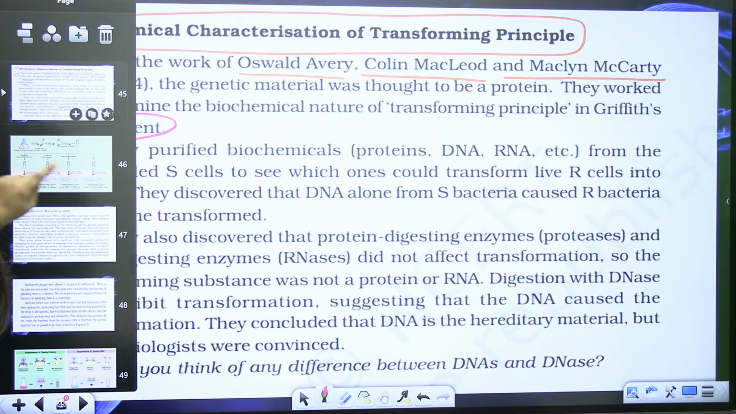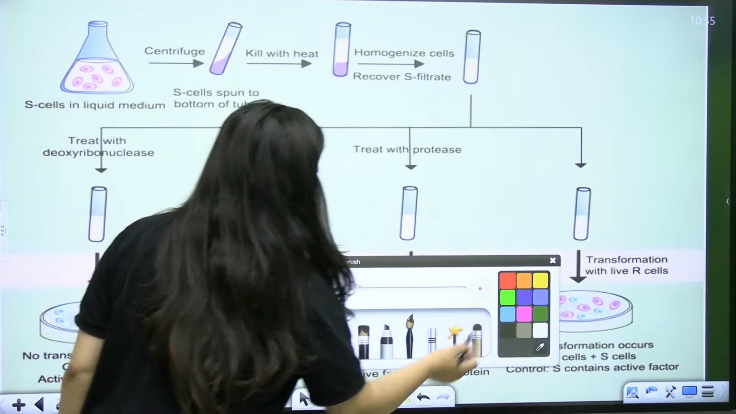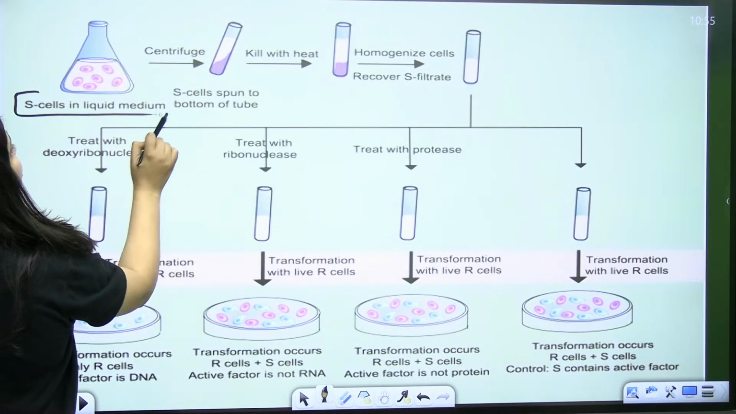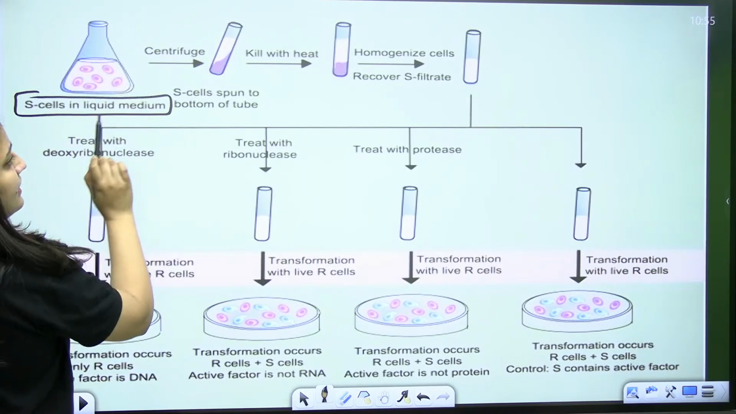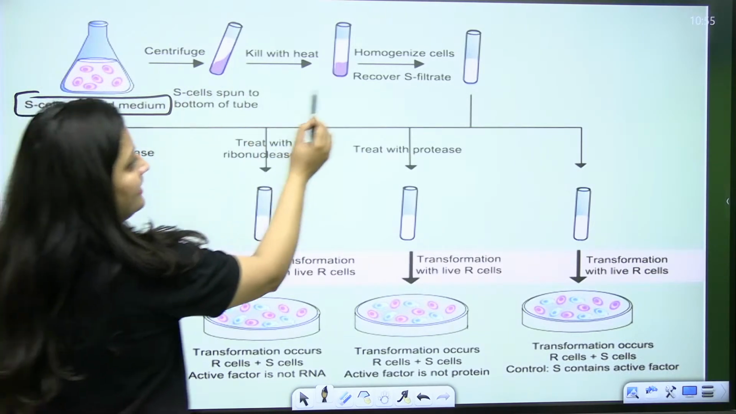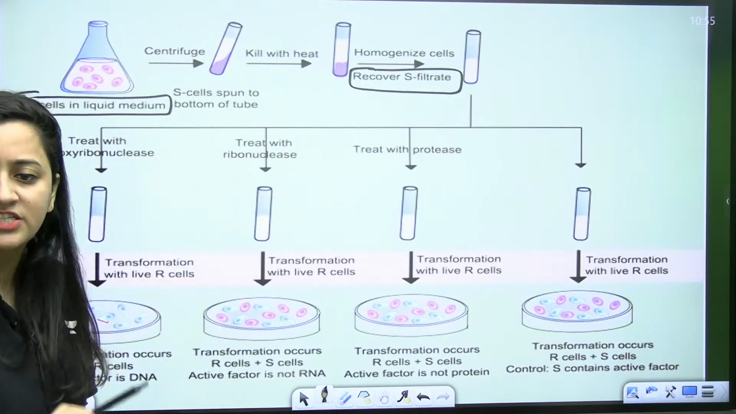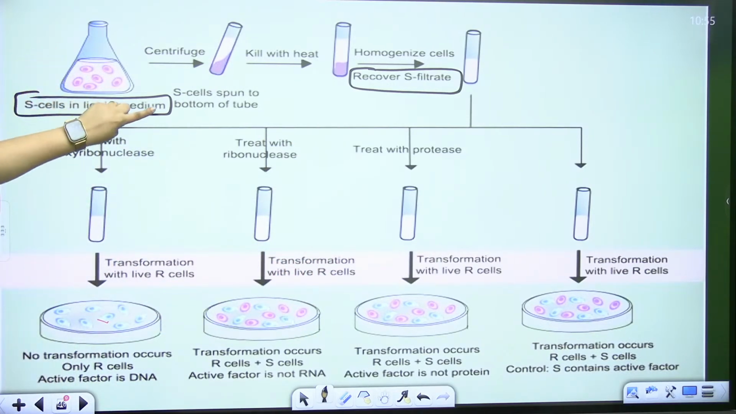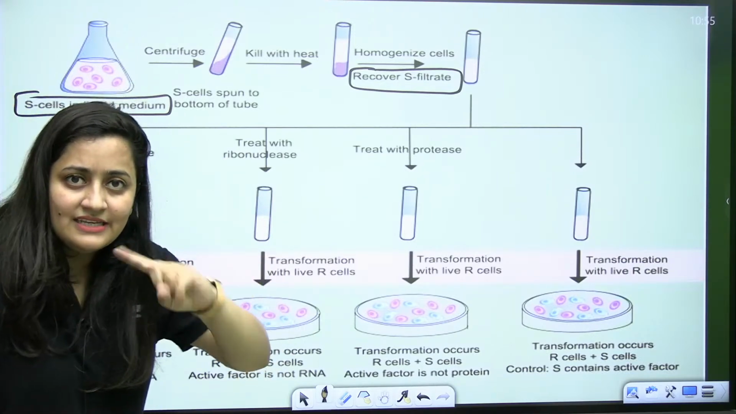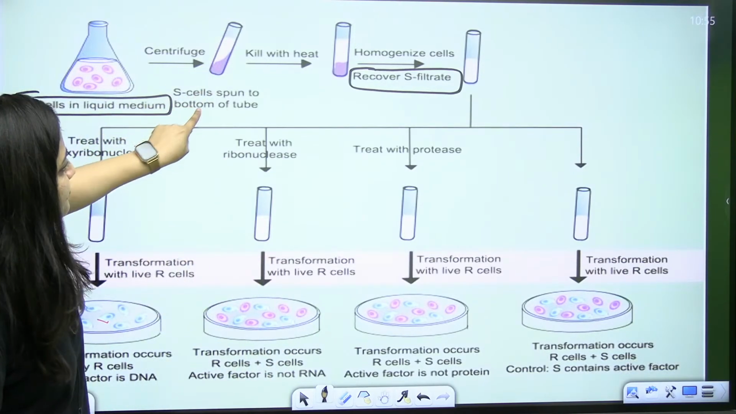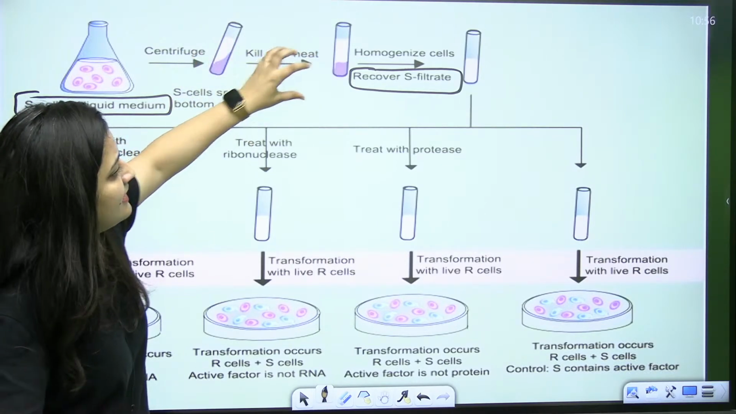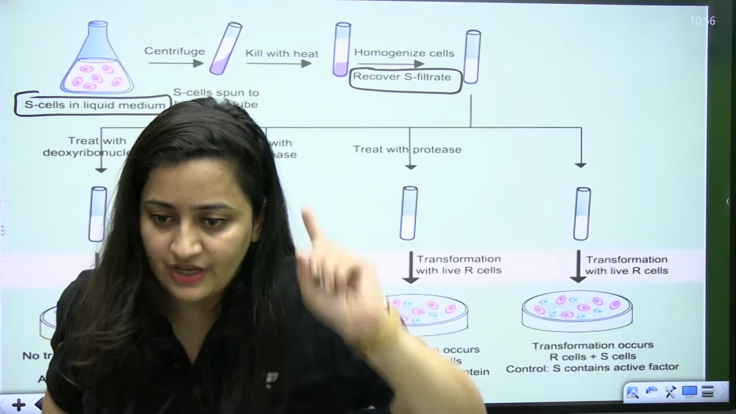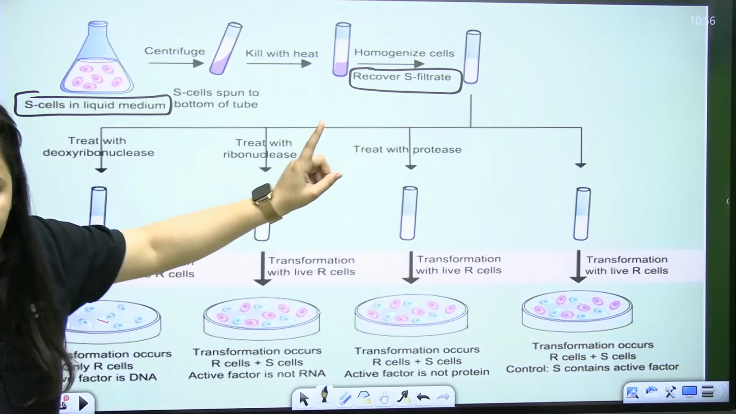Look at this. They performed many experiments, right? That's the kind of final result. Just look at it. They took those S cells in a liquid medium, they centrifuged it, right? Then they killed it with heat, right? So they recovered the S filtrate. This is the complete experiment. Just look at this, Suman. They took those S cells in a liquid medium and centrifuged it. So S cells spun to the bottom of the tube, they killed it with heat, and finally they got the filtrate. So basically they got the filtrate of that S strain of the bacteria. First point clear? Yes, bache. First point clear, that this is what they get.